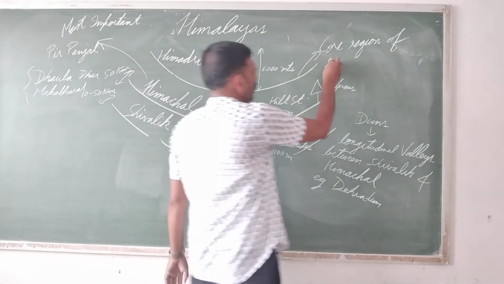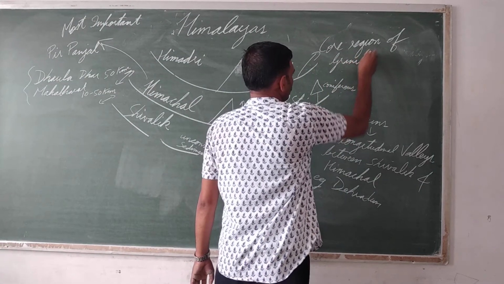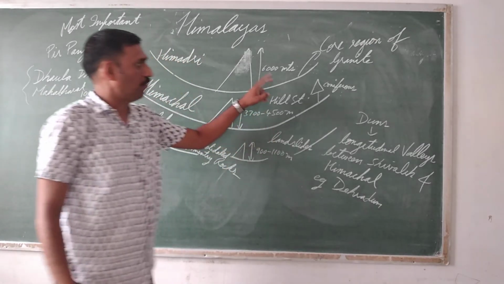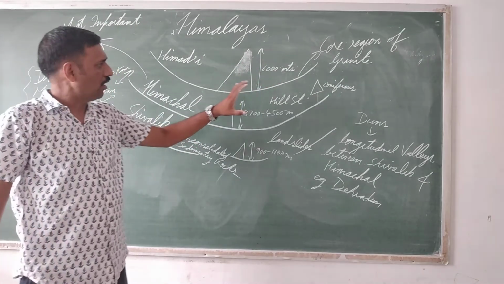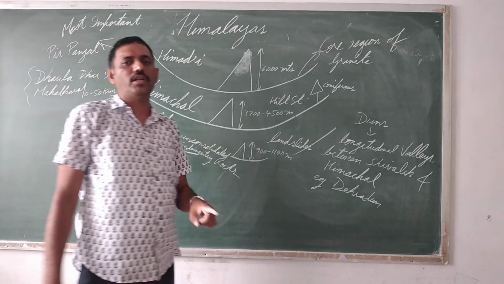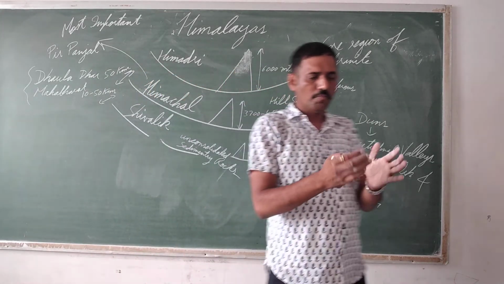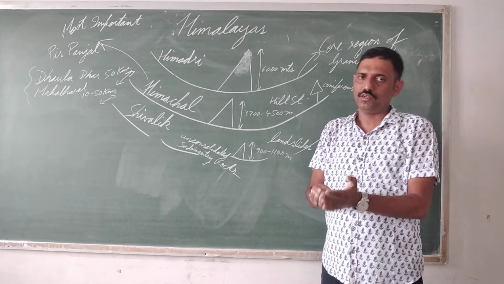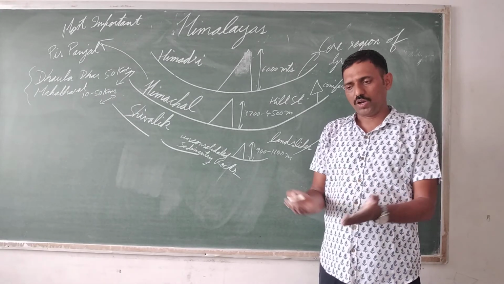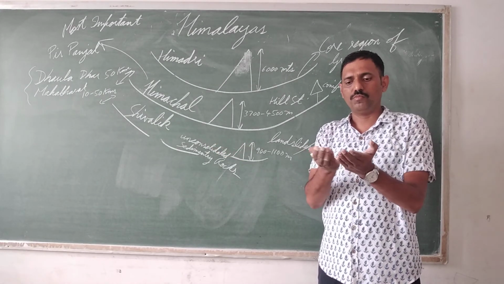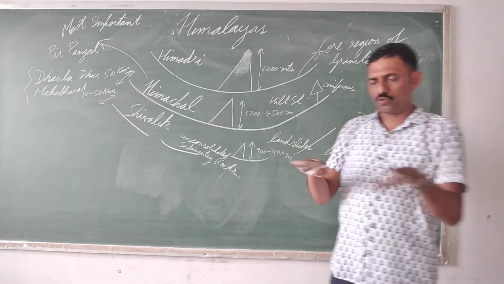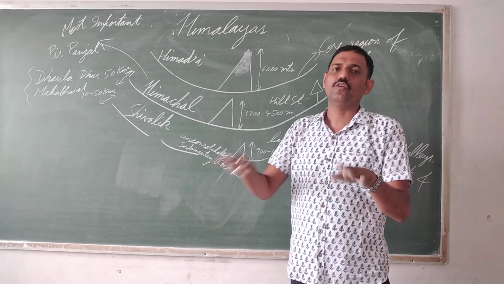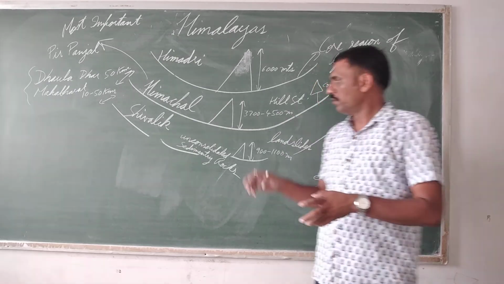The type of rock is granite. The core region of Himadri is made up of igneous rock, granite. Otherwise, all the ranges are made up of sedimentary rock. Why sedimentary rocks? Because the Himalayas were formed by the sediments which were there in the Tethys Sea and which were uplifted by the two plates when the two plates collided, that is the Eurasian and Indo-Australian plates. Is it clear now?